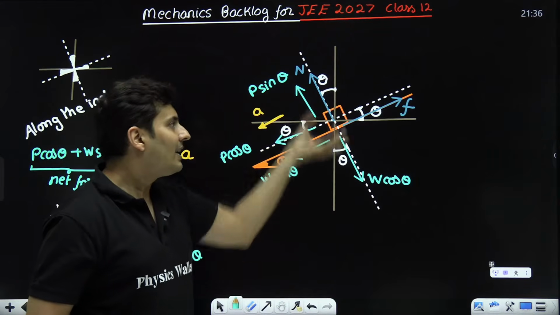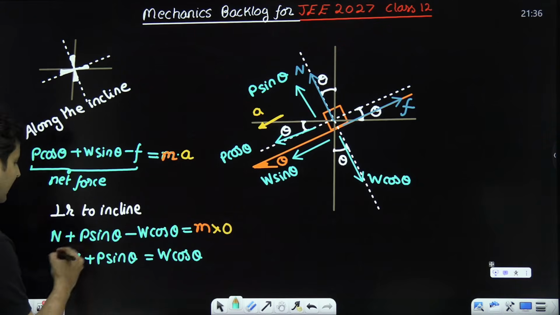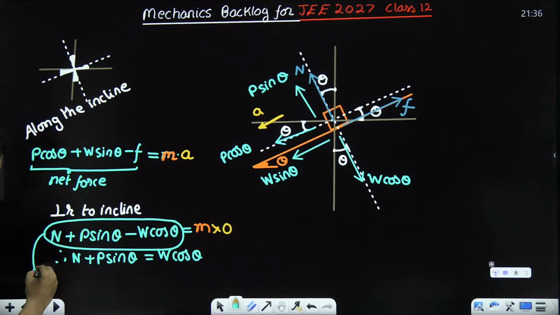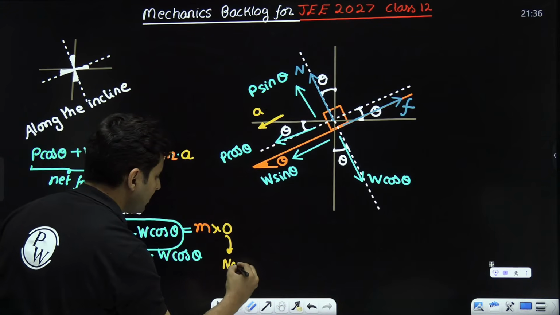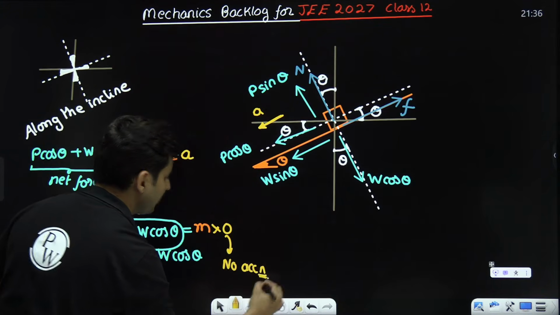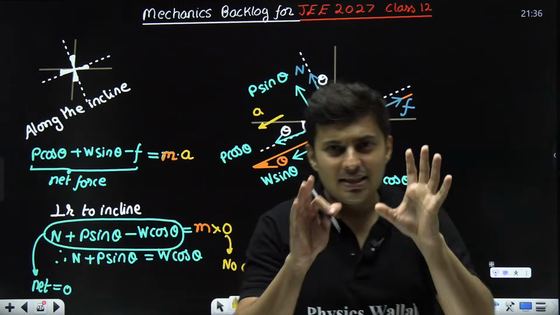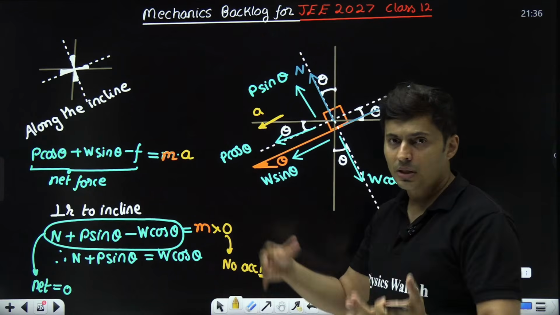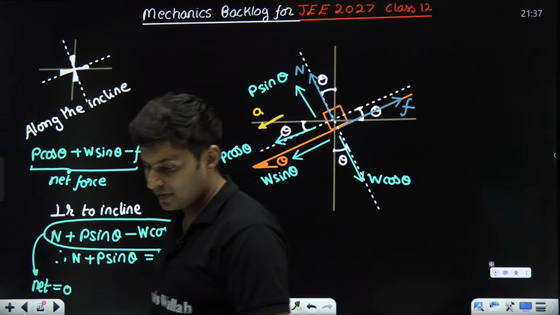It's not having any resultant force over there. So the resultant was 0. So this net force is 0, and hence there was no acceleration. There was no acceleration in that direction. Did you understand how vectors are playing a role in Newton's laws also, and how Newton's laws will also come now in electrostatics and everywhere else?